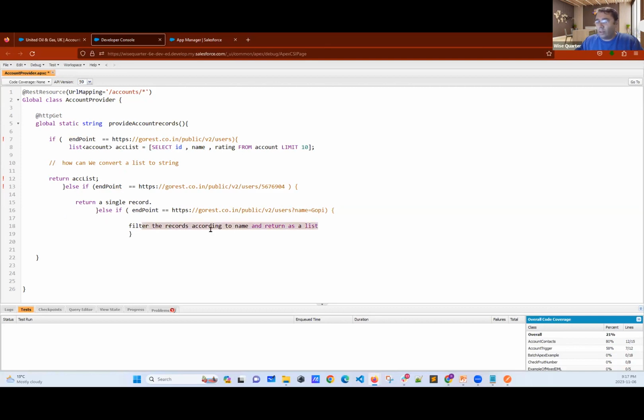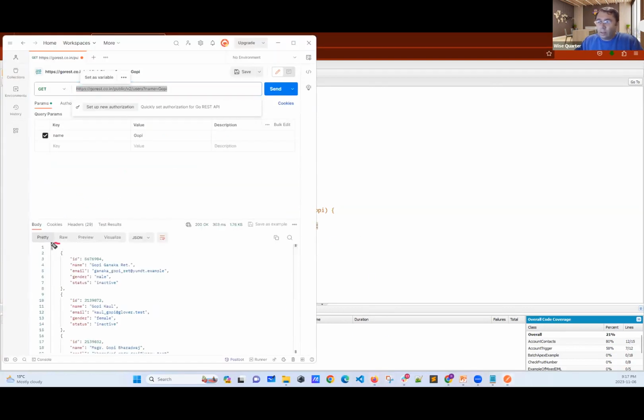How do I know that? Because I see here, it returned with braces. When I see this, this is a list. Actually, all of them are JSON, but I know this JSON has a list in it.